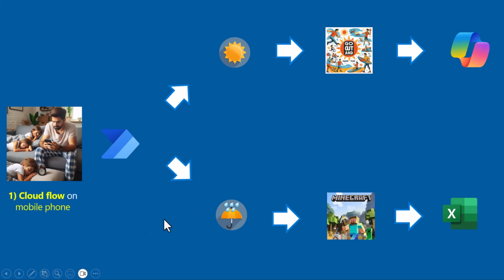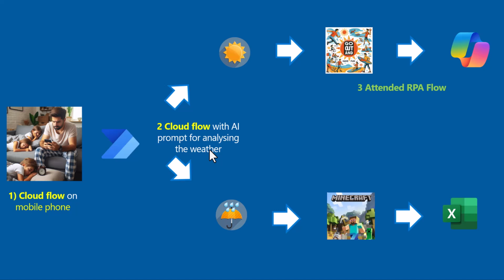Well, of course, first thing is we have a cloud flow here that is triggered by our mobile app. Then we have another flow that is triggered by a message based on the weather conditions. And then an assessment is made with the AI prompt whether the weather is good or bad. If it's good, we run an attended RPA flow, show the picture or play the music and give us a plan. If the weather is bad, we open Minecraft, play, and then of course we need to update this Excel to ensure that the kids are not playing too much.